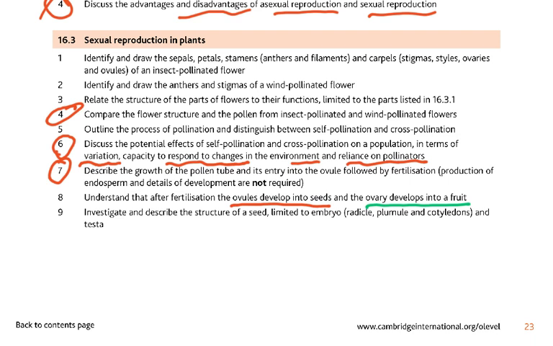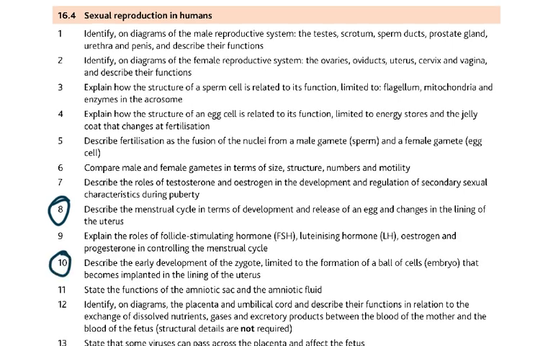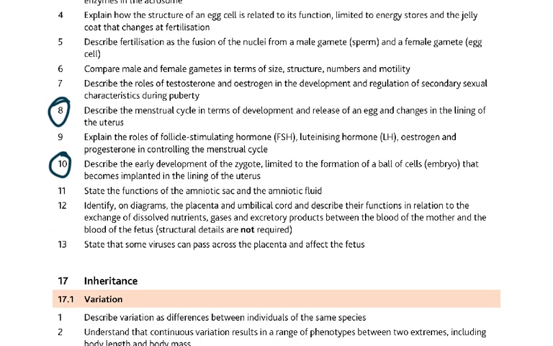So if you are having an apple, you are having a fruit. It contains seeds, and those seeds were once upon a time ovules. Menstrual cycle, release of egg and changes in the lining of the uterus. Then the early development of the zygote, leading to the formation of a ball. Then identify on diagrams the placenta and umbilical cord and their functions. And the important thing is to state some viruses can cross the placenta and affect the fetus. Some viruses, not bacteria.